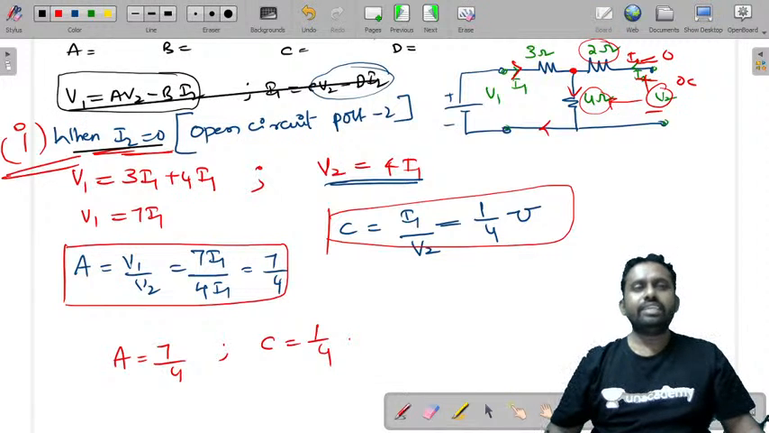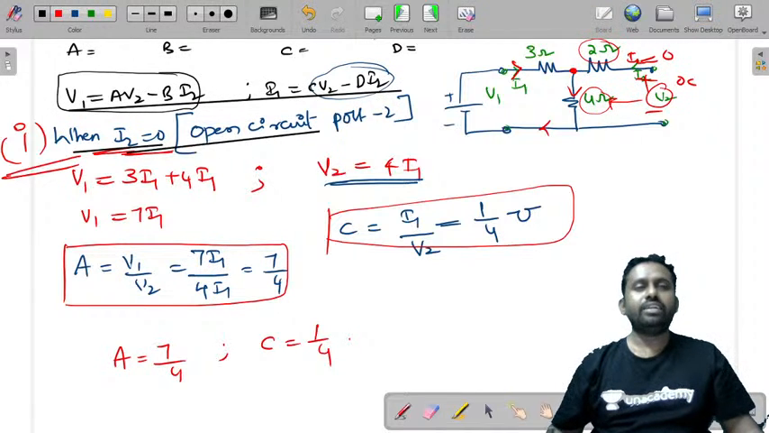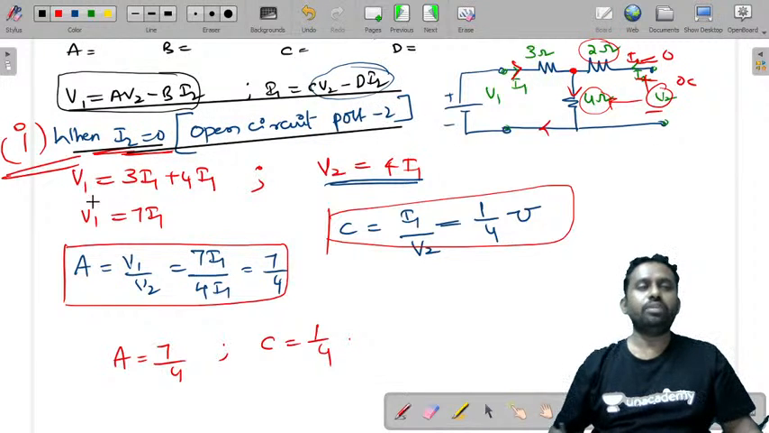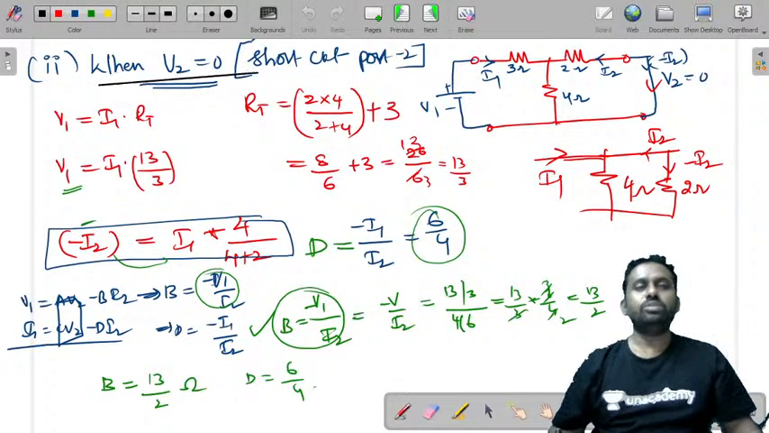and considered the ABCD parametric equations. In one case, I2 is equal to 0, that is, open circuit at the second port, and we wrote the equations for V1 as well as V2. Because I2 is 0, we have V1, I1 and V2. We got the values of A and C here, and next we have taken the other case, V2 is equal to 0, that is, short circuit at port 2. When V2 is 0, you have V1, I1 and I2.